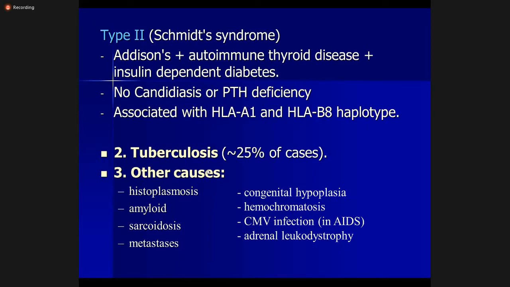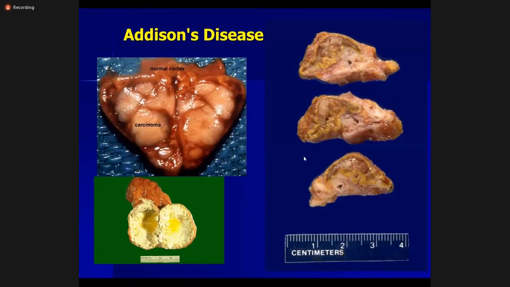Then other causes can be tuberculosis, which results in chronic seeding of the adrenal cortex by the tubercle bacilli and formation of granulomas and a chronic inflammatory condition, leading to failure of the adrenal cortex. Other causes which can cause failure of the adrenal cortex are histoplasmosis, amyloidosis, sarcoidosis, metastatic carcinoma, congenital hypoplasia, hemochromatosis, CMV infection in AIDS, and adrenal leukodystrophy. All these conditions destroy the adrenal gland, causing adrenal failure and Addison's disease.